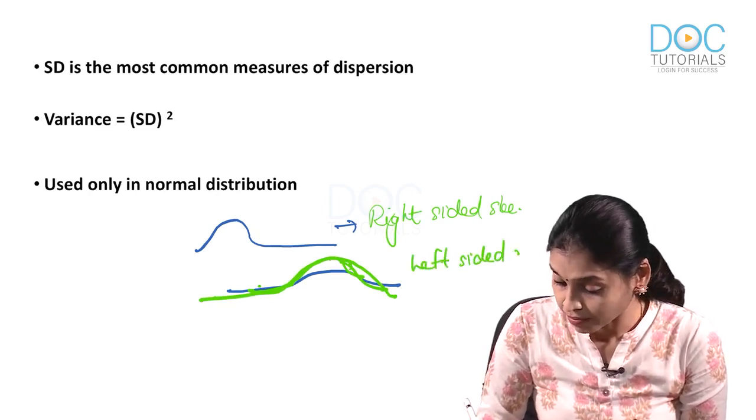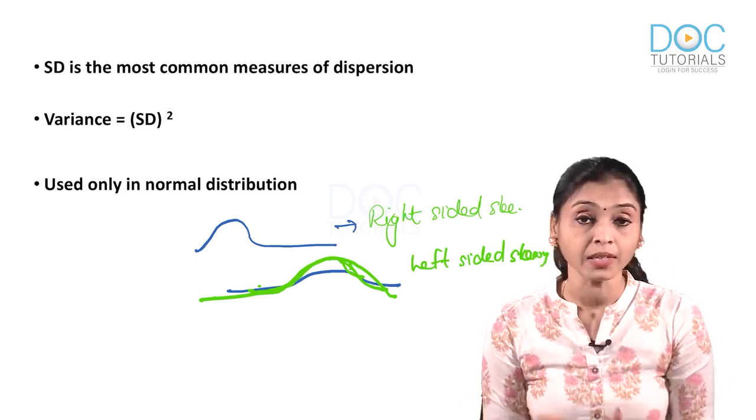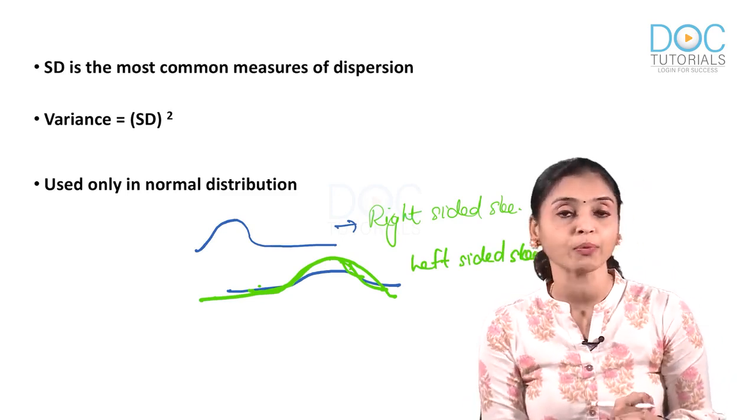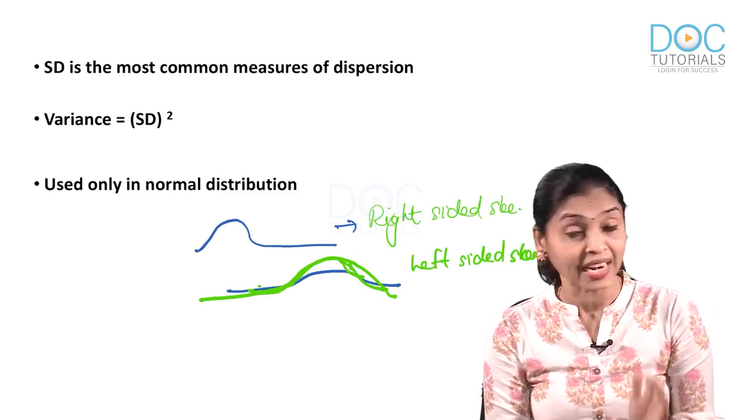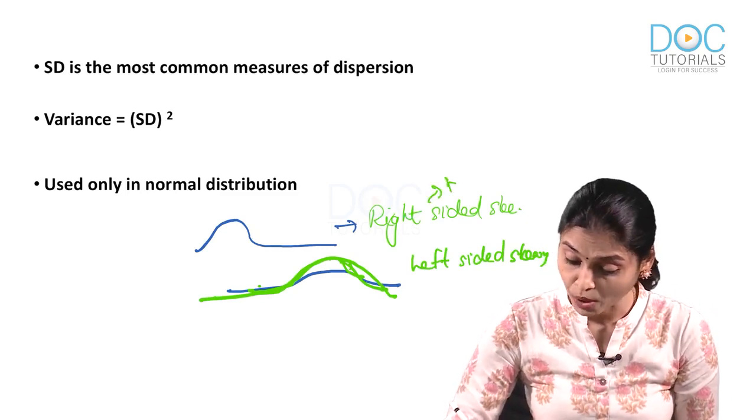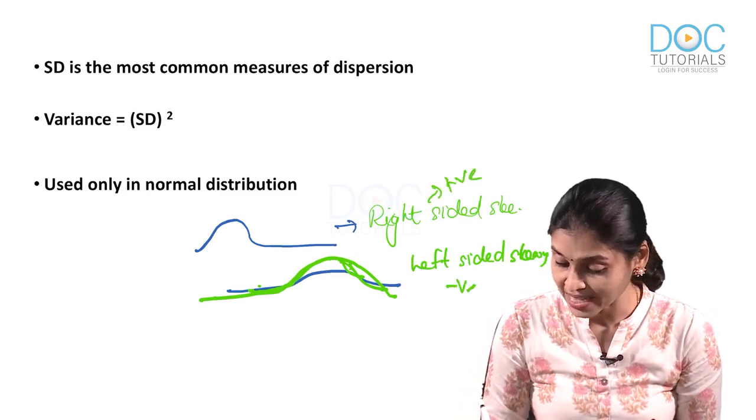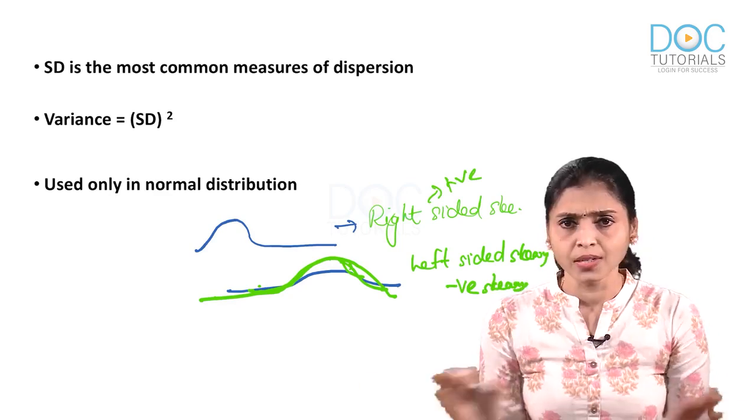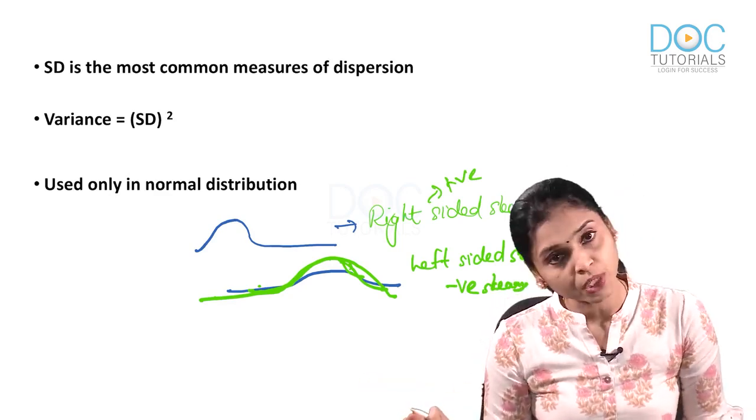Again, another MCQ. You will be given a skewed distribution and you will be asked to find out whether it is right or left. Another MCQ: right-sided is also known as positive skewing and left-sided is also known as negative skewing. So, those are the MCQs from skewing.